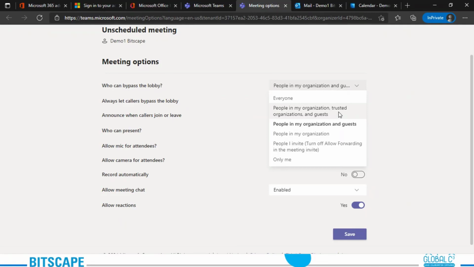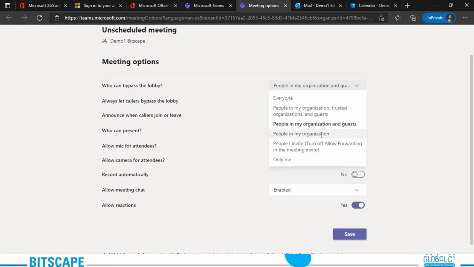They don't have to wait in this lobby. Then again, we have people in my organization and guests. Under this, people in your organization and guests, including those who have a different email domain than mine, can all get into this meeting directly. I would say this is best recommended when you want all your external people, anyone outside your organization except the guests, to wait in the lobby so you can approve them one by one.